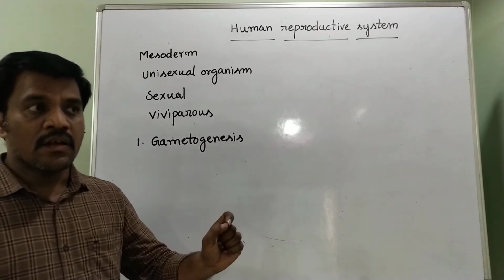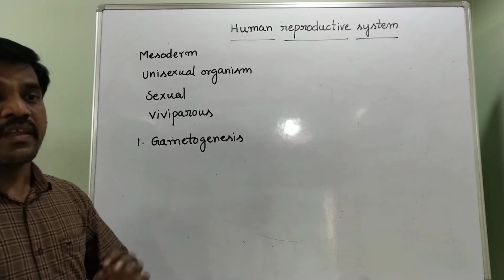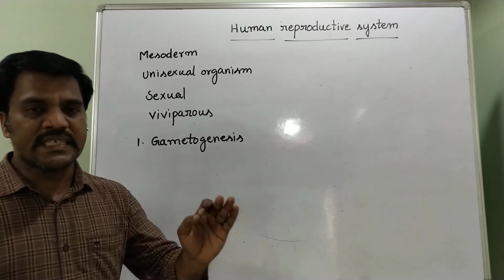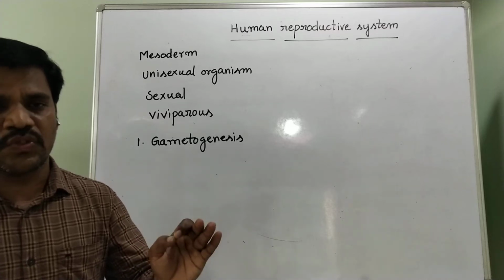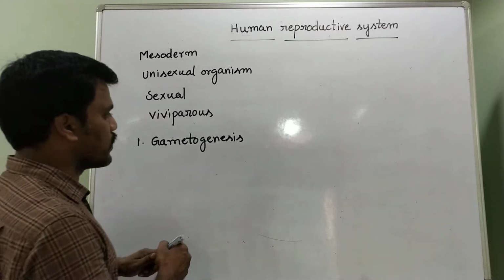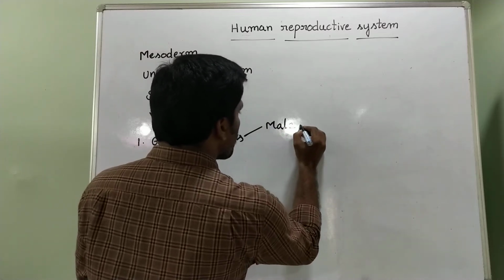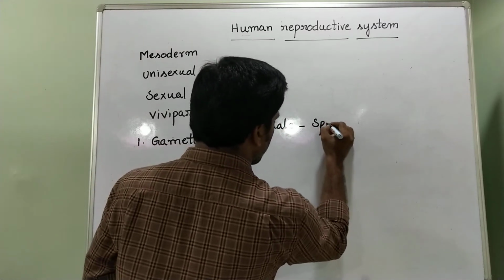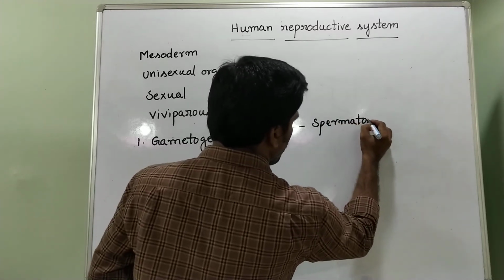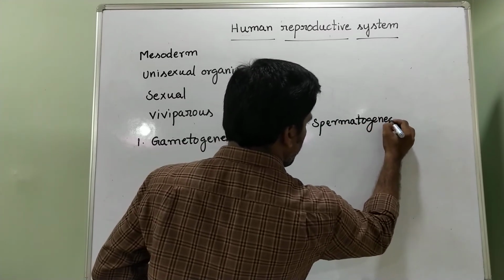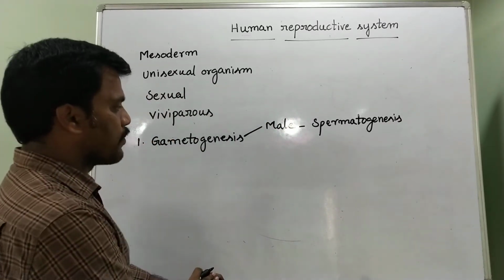In males, production of sperm cells is called spermatogenesis. In females, production of ova is called oogenesis. These two processes are called gametogenesis. In males, the spermatogenesis process is the production of sperm cells.